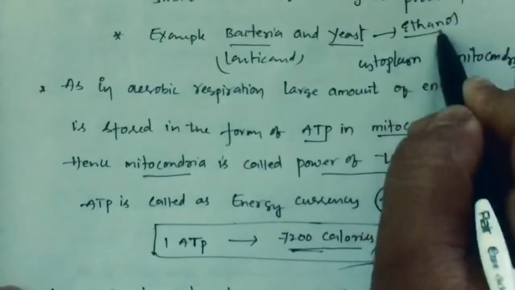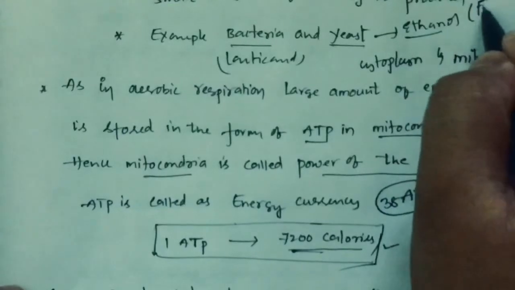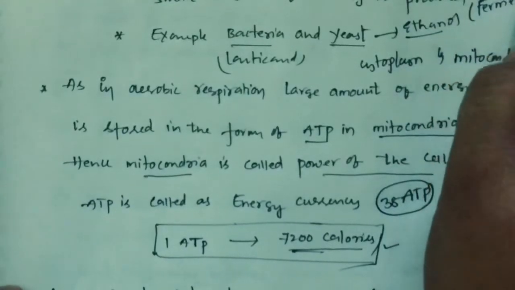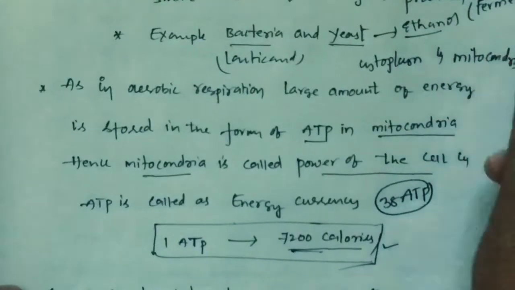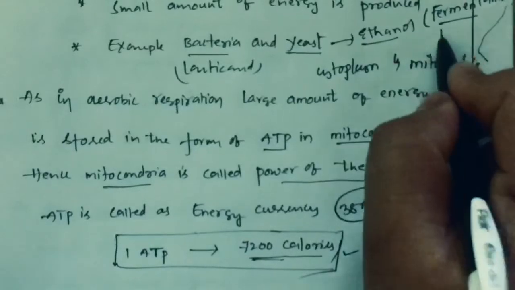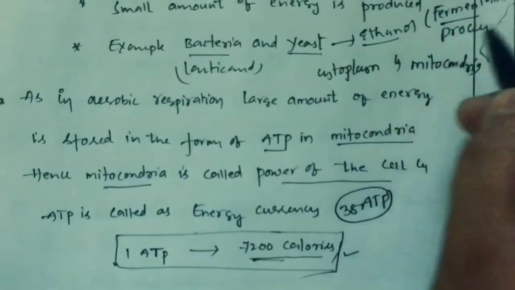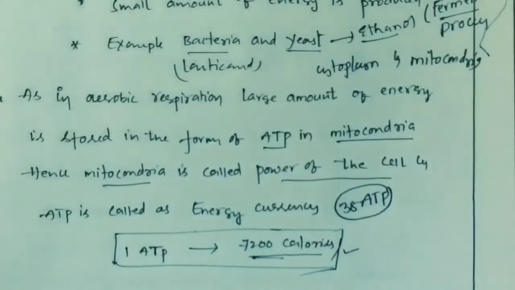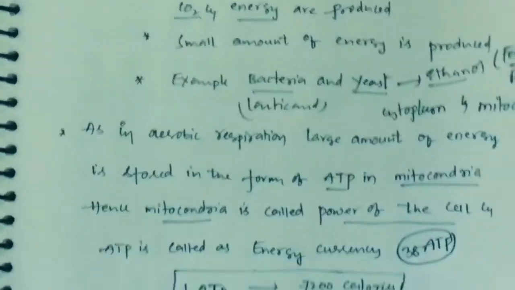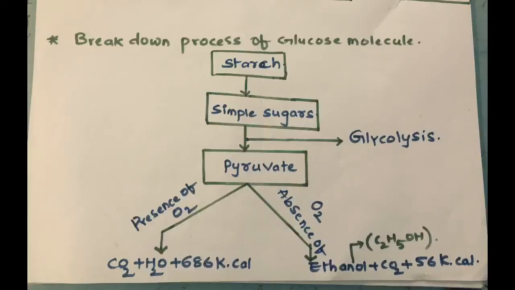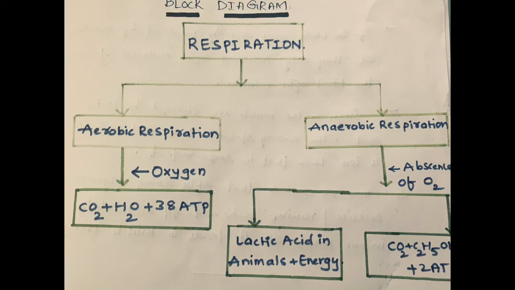The formation of ethanol by yeast is called the fermentation process. So this is about aerobic and anaerobic respiration. It's a block diagram showing the breakdown of a glucose molecule, and another block diagram showing the pathway of cellular respiration, that is aerobic and anaerobic.